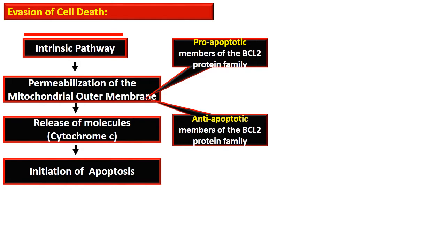The integrity of the mitochondrial outer membrane is maintained by a balance between pro-apoptotic and anti-apoptotic members of the BCL protein family. The pro-apoptotic factors are BAX and BAK, which directly make holes in the outer mitochondrial membrane, while BCL2 and BCL-XL are members of the anti-apoptotic protein family, and they block the activity of BAX and BAK.